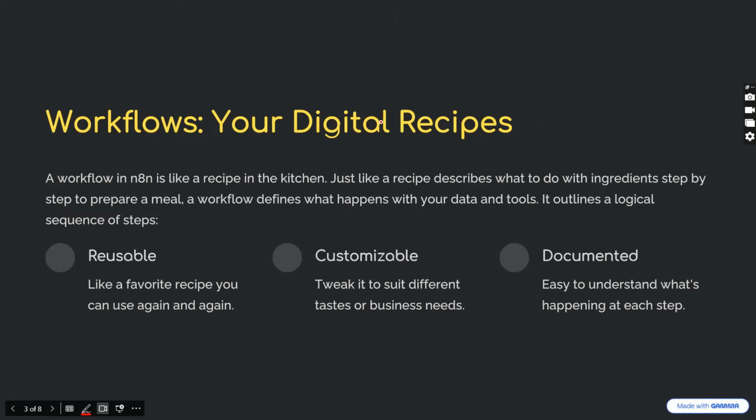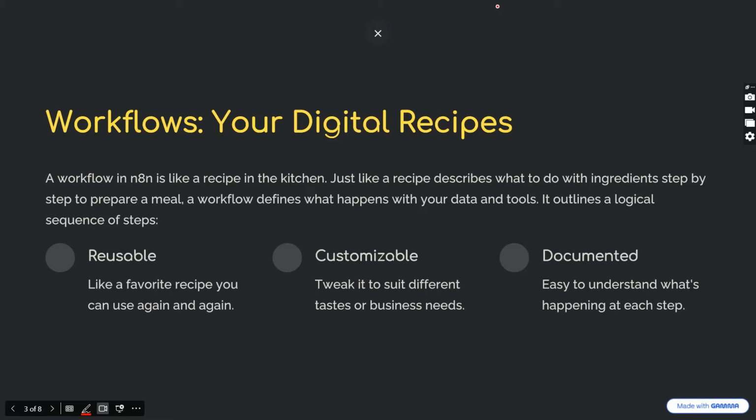So first, let us start with workflows. Often we will hear that this person has created this workflow and this workflow is used to replace humans, like that we will hear, right? So what is a workflow in n8n? It can be like a digital recipe.